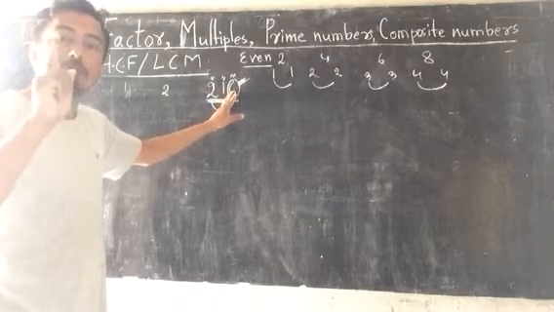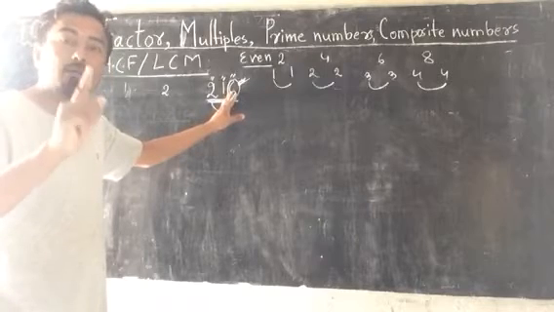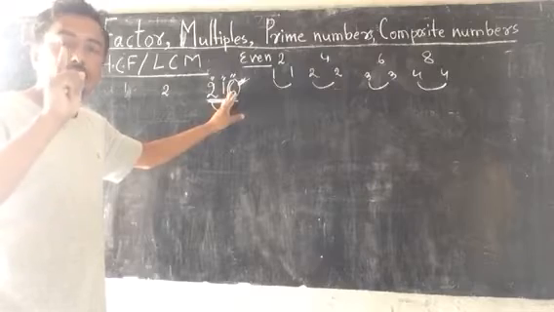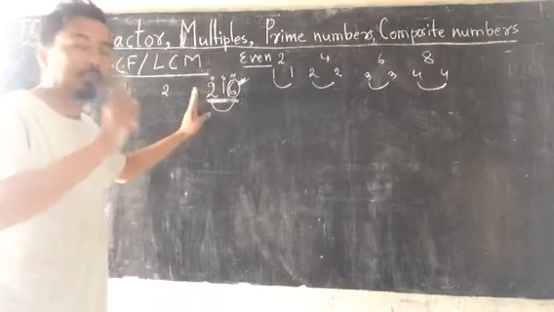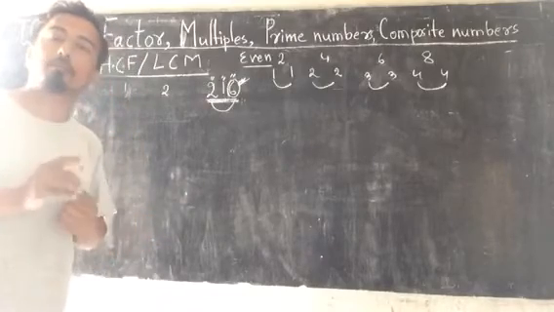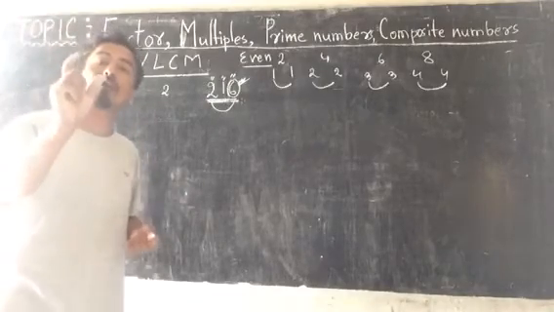9 is the multiple of 3. Yes, 9 comes in the table of 3 also. Got my point? I am extremely sorry. 9 comes in the table of 3. Previously I told it doesn't come, but it comes in the table of 3. Yes, 9 is the multiple of 3.